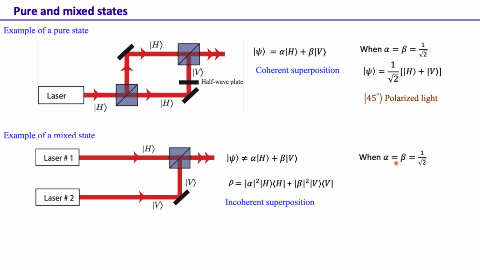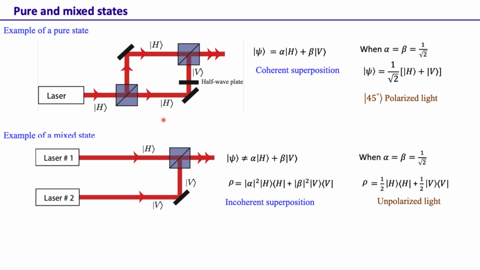And of course, when α and β are equal to 1 over √2, same as over here, then we get ρ as half |H><H| plus half |V><V|, and this is just unpolarized light. So if we add horizontally polarized light and vertically polarized light in a coherent manner, what we obtain is a 45-degree polarized light. But if we add the same light in an incoherent manner, what we obtain is unpolarized light.